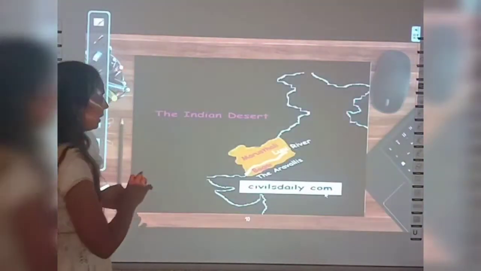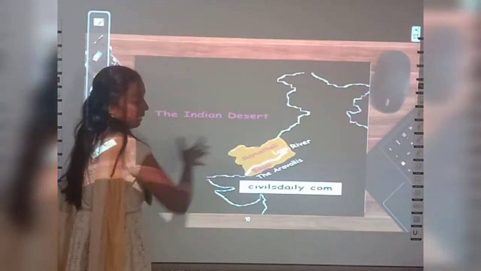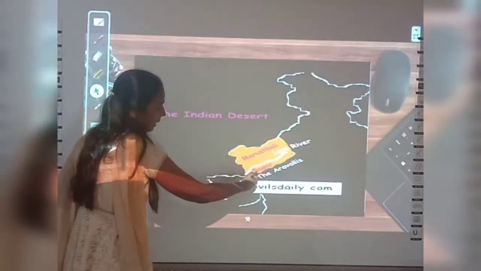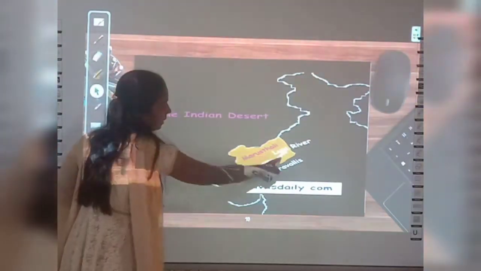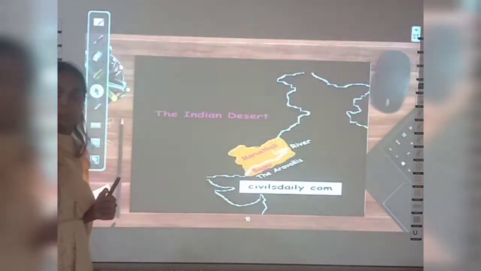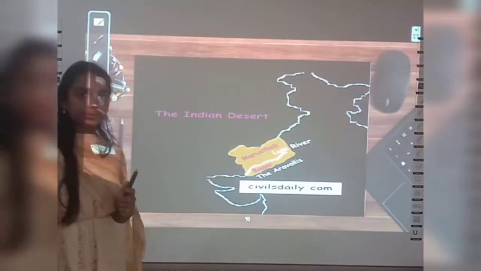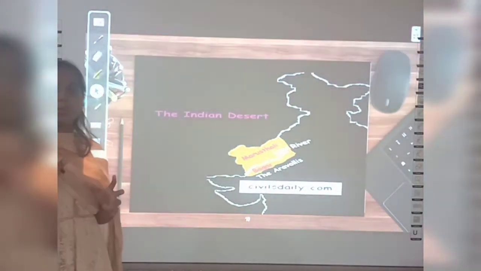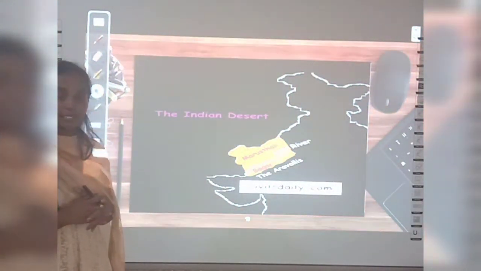Now see, this is the Thar Desert, right? You know this region is Thar Desert. See how River Luni flows? It shows the location of River Luni. Okay, can you see that? Now I hope that you know the climate of the Thar Desert also, right?